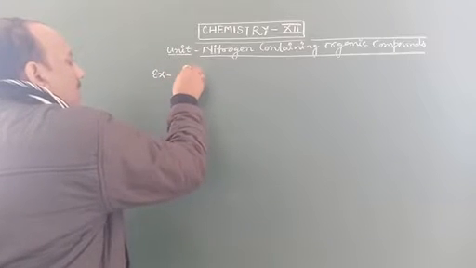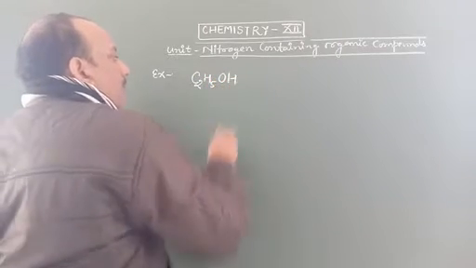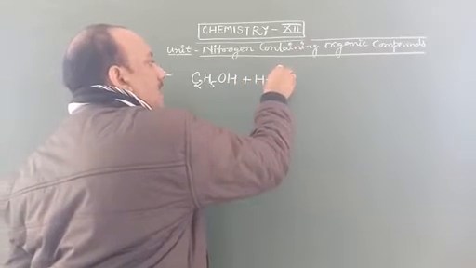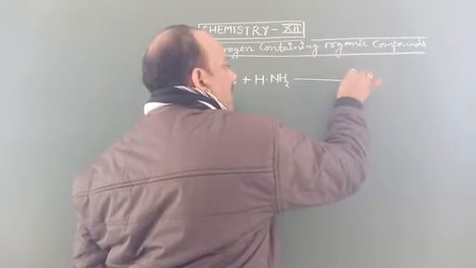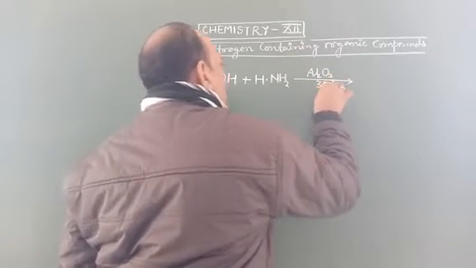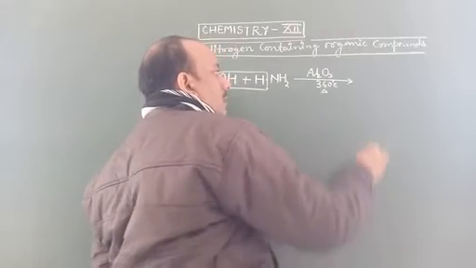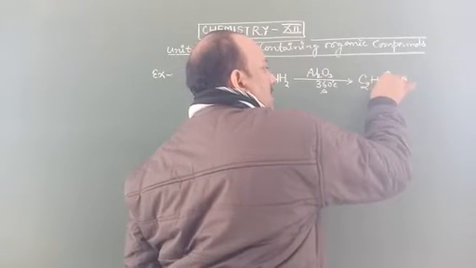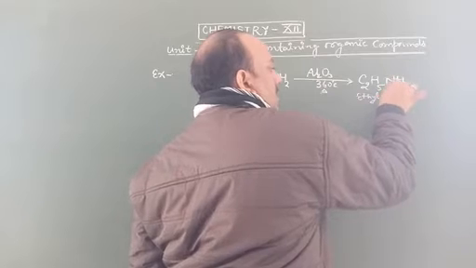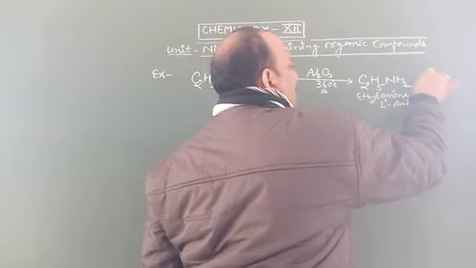For example, ethanol, C2H5OH, reacts with ammonia, NH3, in the presence of alumina at 360 degrees Celsius temperature to form ethylamine and some water.